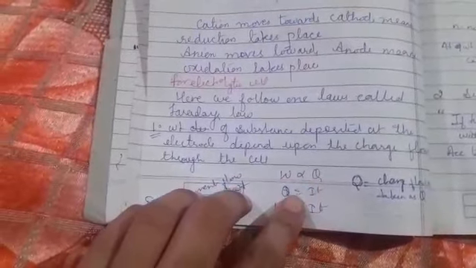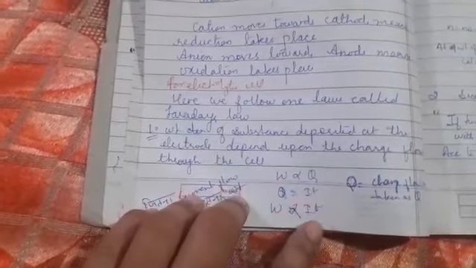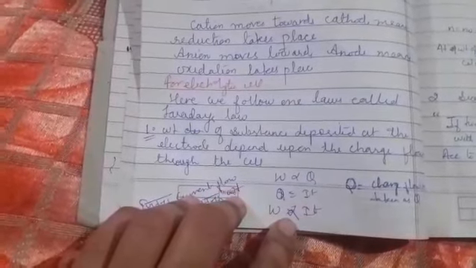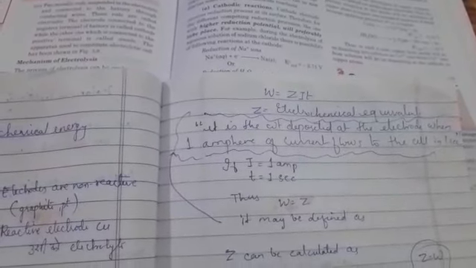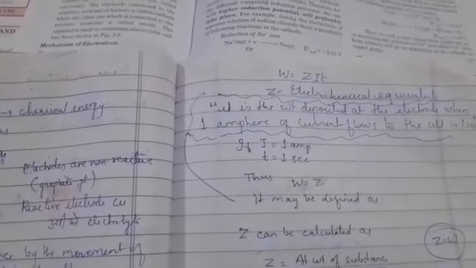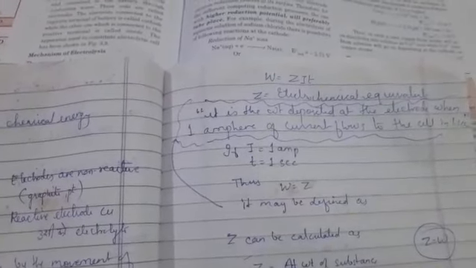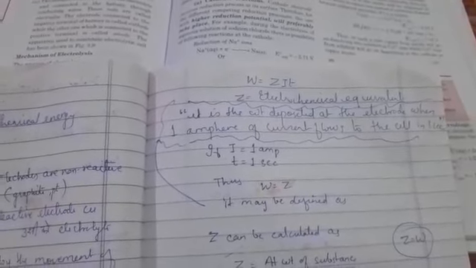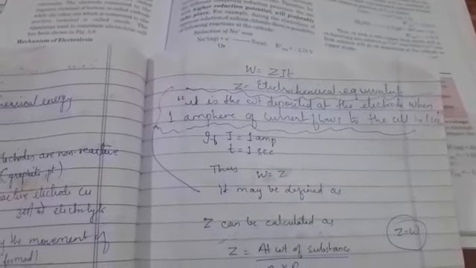We also know that Q is equal to IT, where I is the current in ampere and T is time. So we can also write W is directly proportional to IT. To remove the proportionality, we have a proportionality constant Z, where Z is the electrochemical equivalent. So it can be written as W is equal to ZIT. If the current passed is 1 ampere and time is 1 second, then W is equal to Z, and it may be defined as the weight deposited at the electrode when 1 ampere of current flows through the cell in 1 second.